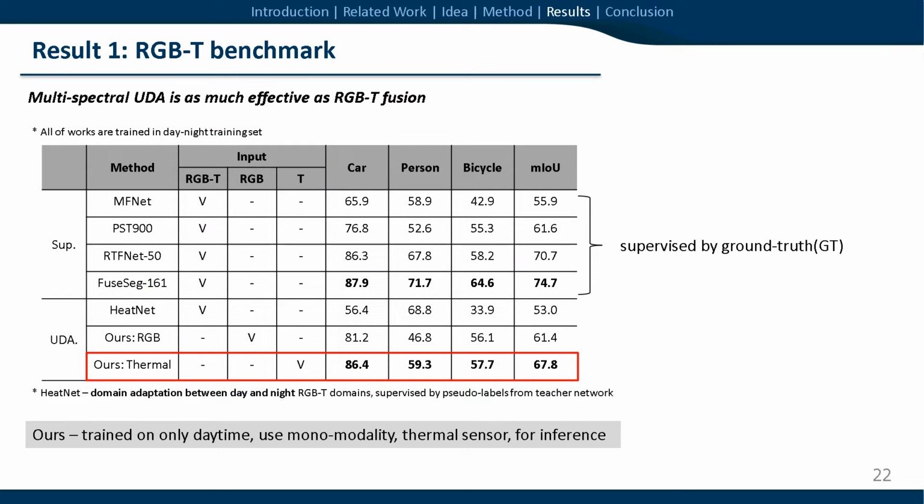The first experiment is a comparison with the RGBT benchmark MF day night dataset. Our MS-UDA is trained on only daytime and infers the prediction with a single modality, but it shows comparable or even better results compared with the supervised network. This demonstrates that multispectral unsupervised domain adaptation is as effective as an RGBT fusion network.